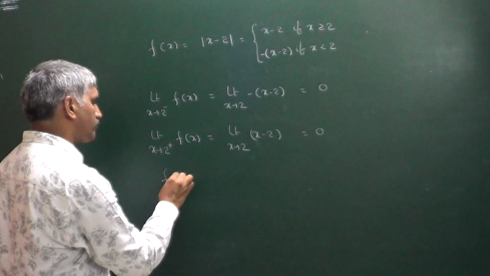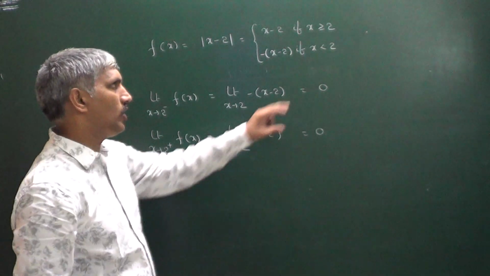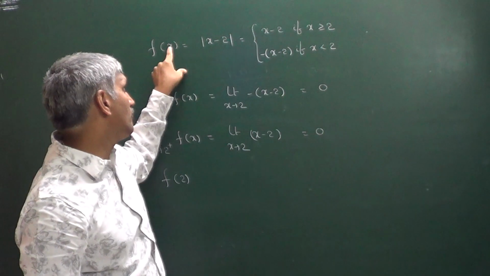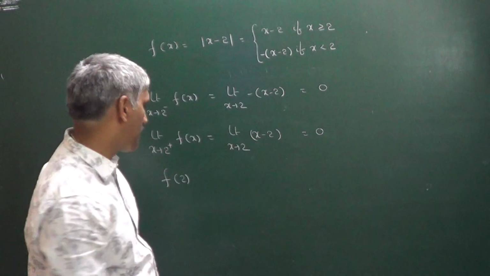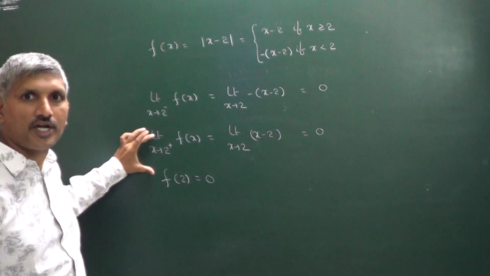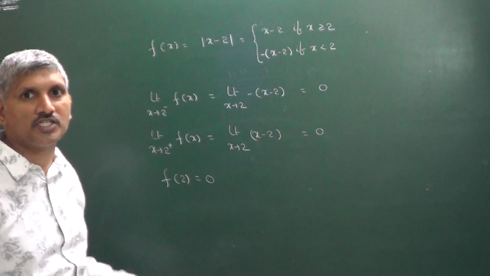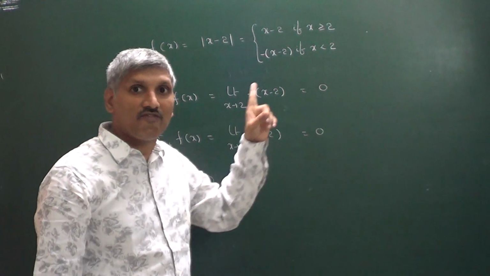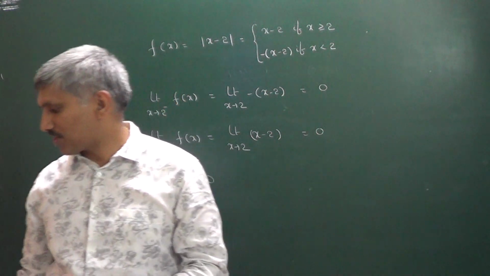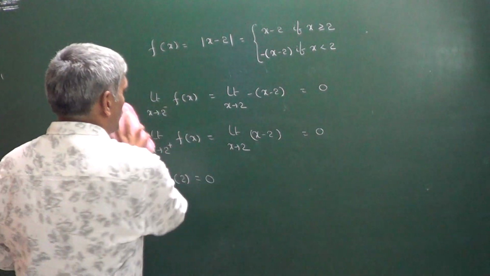Now what is f of 2? In the equal to 2 case, we have to consider this function, that is nothing but f of 2, which directly we can write as 2 minus 2 equals 0. The left hand limit must be equal to the right hand limit, and that must be equal to the functional value. So I can say the function is continuous at x equals 2. We will check whether it is differentiable or not.